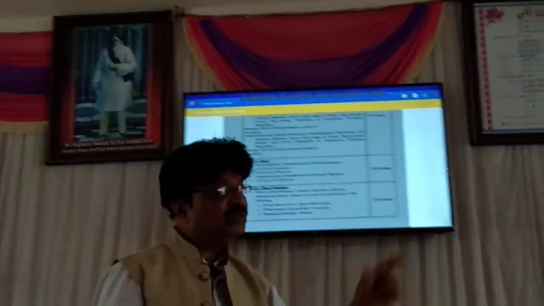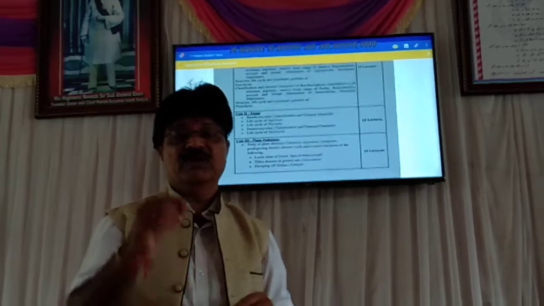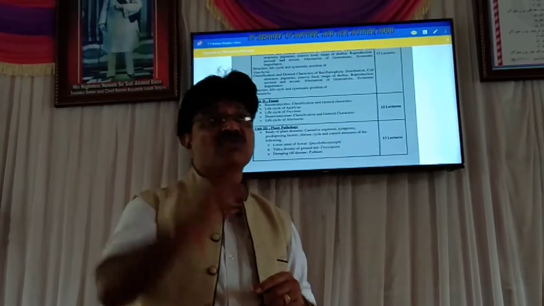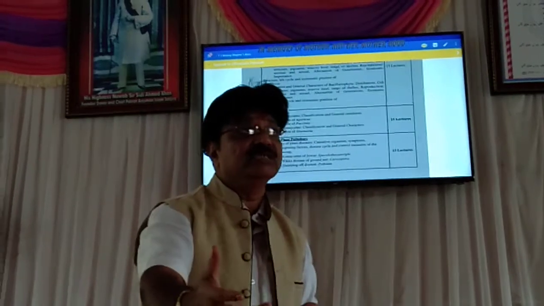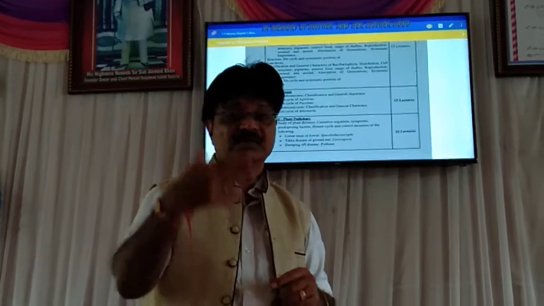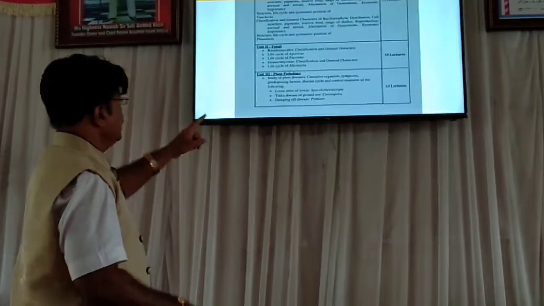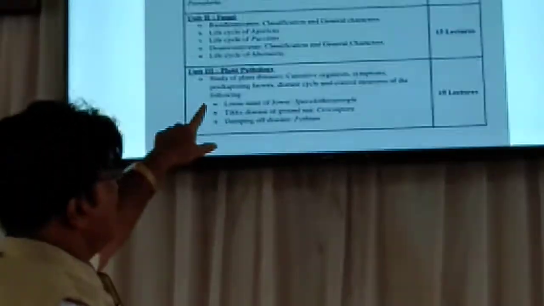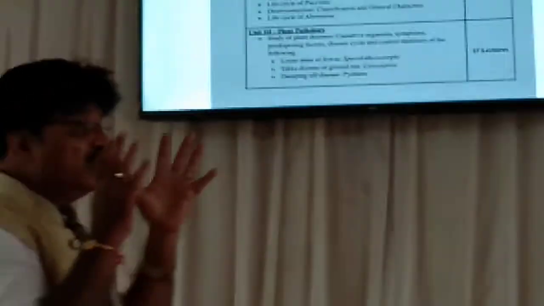Mycology is exclusively the study of fungus, while pathology is the study of diseases caused to an organism by living things or by non-living things. So here we are coming to plant pathology, which is the entire one unit.